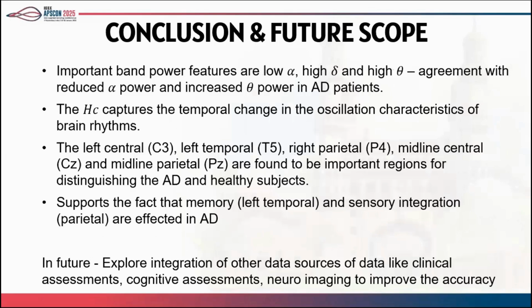Concluding briefly, the left central, left temporal, right parietal, midline central, and midline parietal regions are found to be the most important regions for Alzheimer's patients. Basically, the channels I talked about, 9, 10, and 15, 16. This also supports the fact that Alzheimer's affects memory, for which the left temporal lobe is responsible, and sensory integration, for which the parietal lobe is responsible.